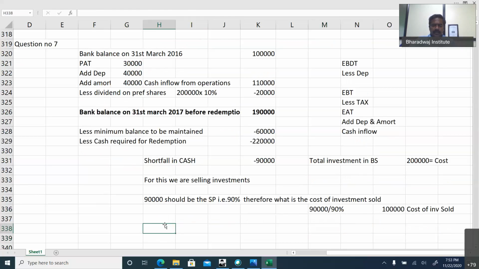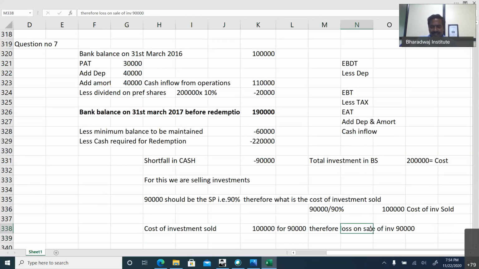Otherwise, the cost of the investment sold is 1 lakh for 90,000. That is 90%. Therefore, the loss on sale of investment is 10,000. Loss on sale of investment is how much? 10,000. Here, most important,